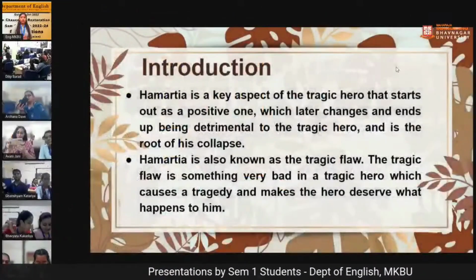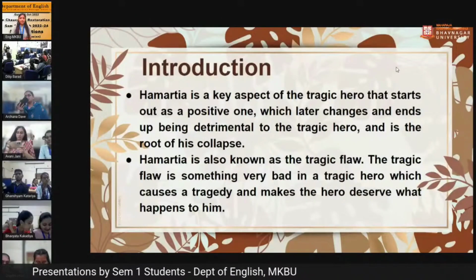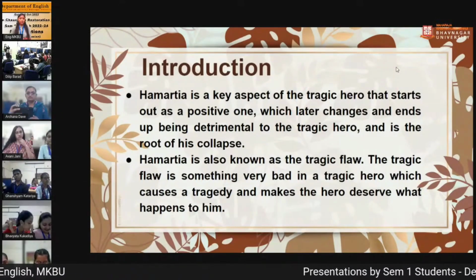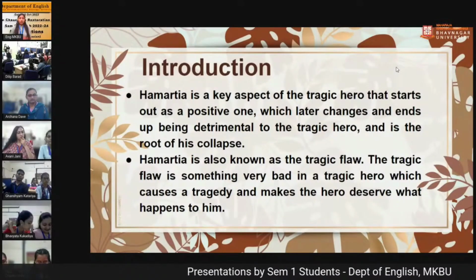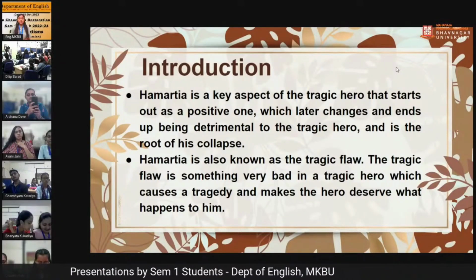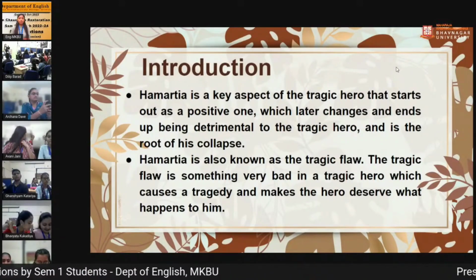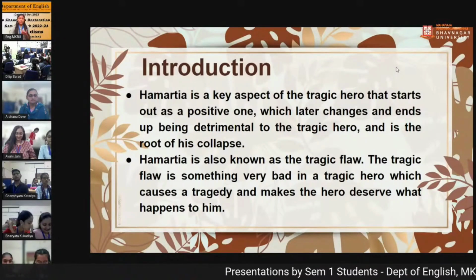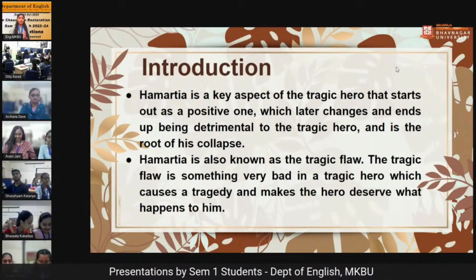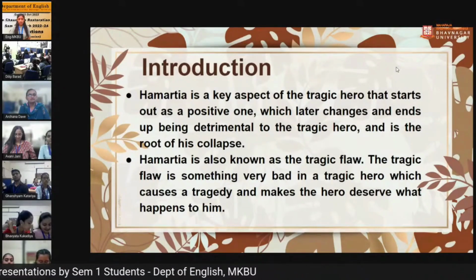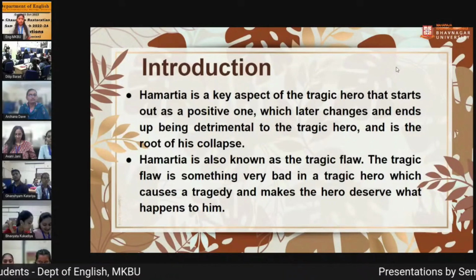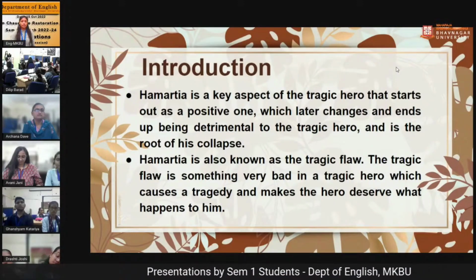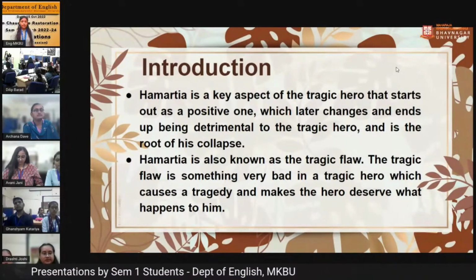So first we see the introduction. Hamartia is a key aspect of the tragic hero. The tragedy starts on a positive note, but at the end of the tragedy we find the tragic death of the tragic hero, and that situation is caused by some tragic flaw, which is the mistake of the hero, and that is known as hamartia. Hamartia is also known as the tragic flaw. The tragic flaw is something very bad in a tragic hero which causes a tragedy and makes the hero deserve what happens to him.